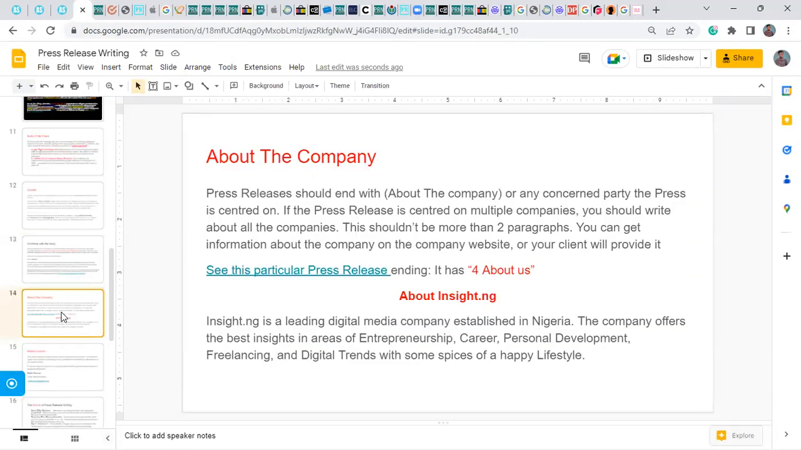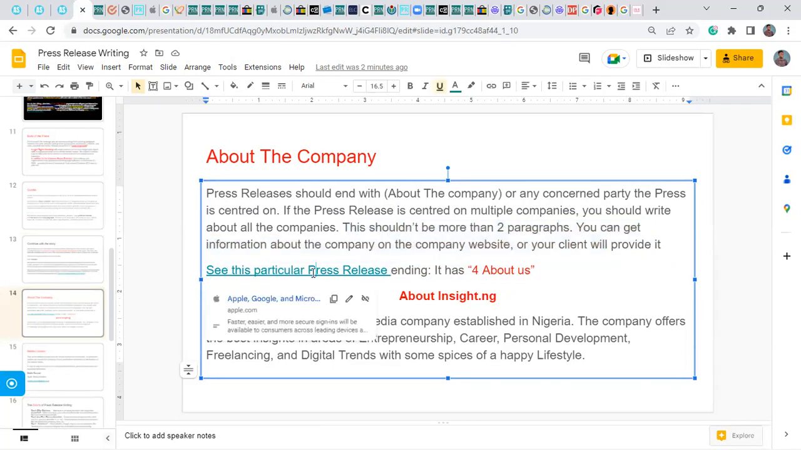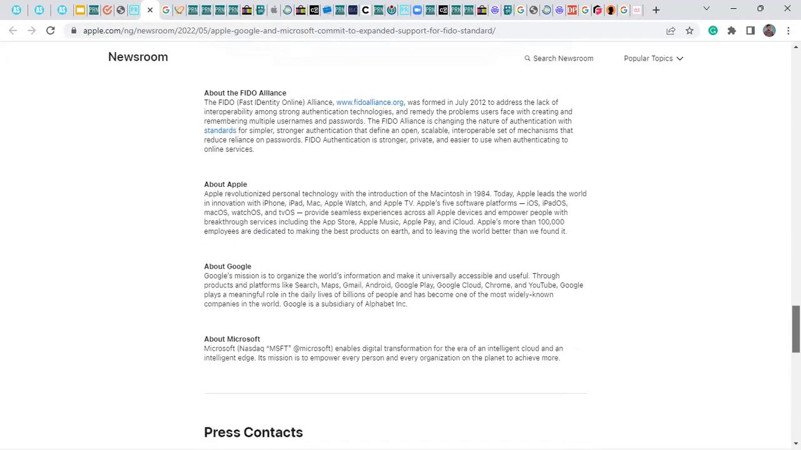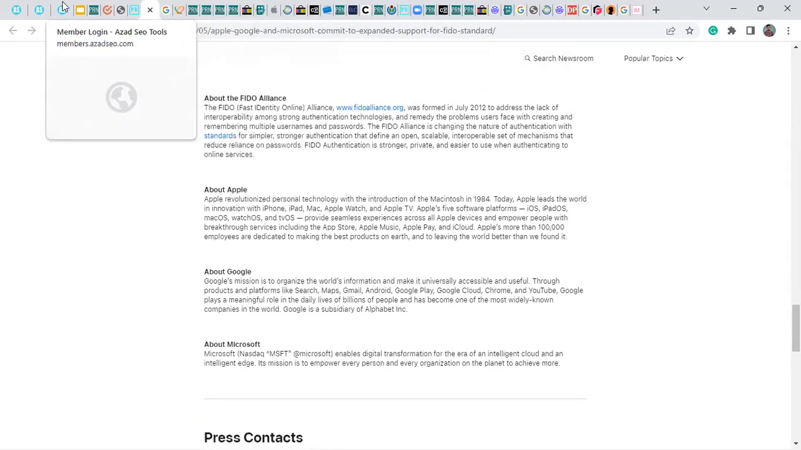Then about the company. About the company comes next. The press release should end with about the company, or any concerned party the press release is centered on. If the press release is centered on multiple companies, you should get about all the companies. This shouldn't be more than 2 paragraphs. You can get information about the company on the company website, or your clients will provide them. So this particular press release, as for about the company, you can say about Fido Alliance, then about Apple, then about Google, then about Microsoft. This is not often the case in most press releases.